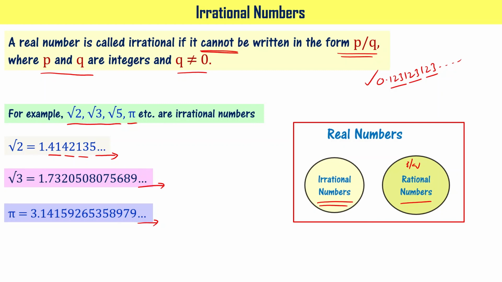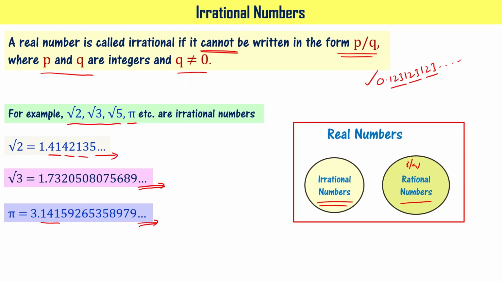Okay, same is true with root 3. Same is true with even pi. The decimal expansion is not going to repeat. There is no periodic pattern followed in these numbers. Okay, so what you have to understand is the decimal expansion of irrational numbers is non-terminating, meaning you can write as many digits as you want.